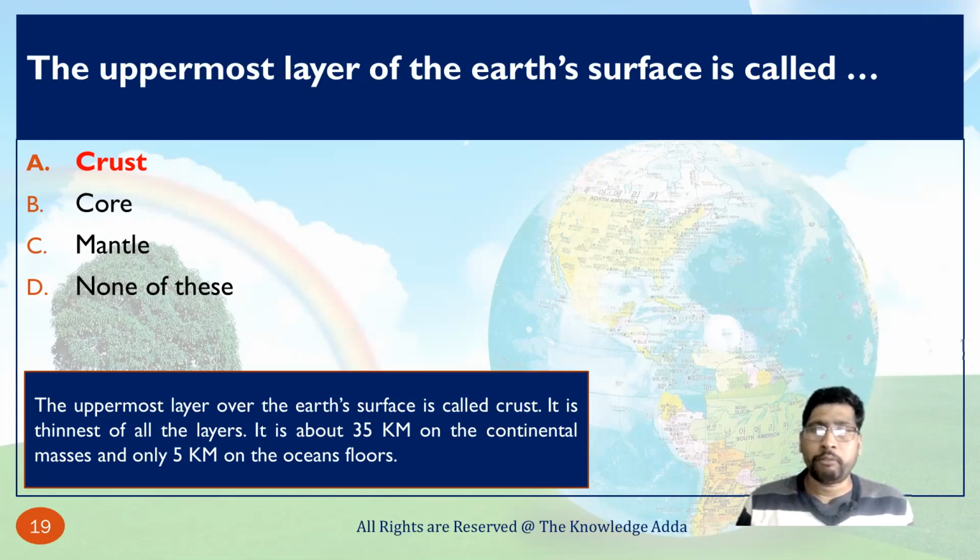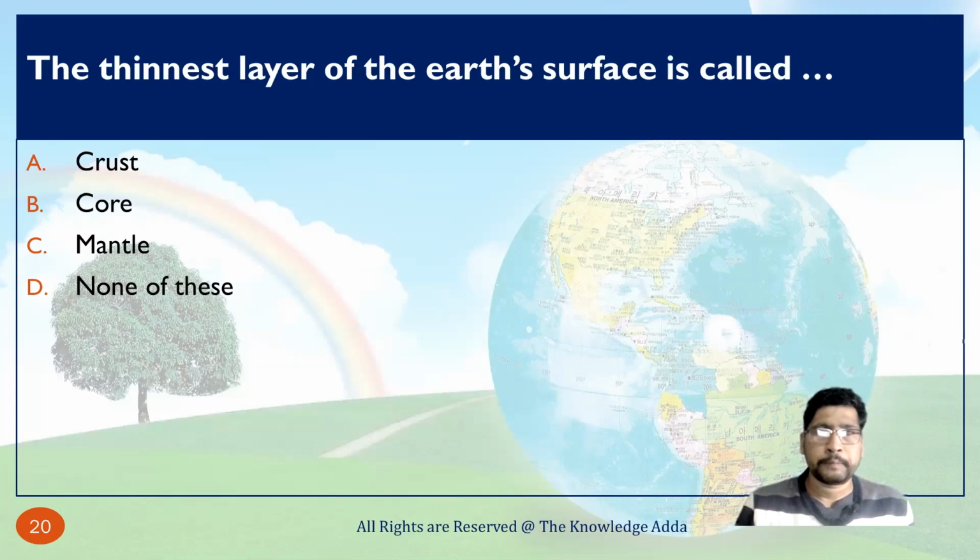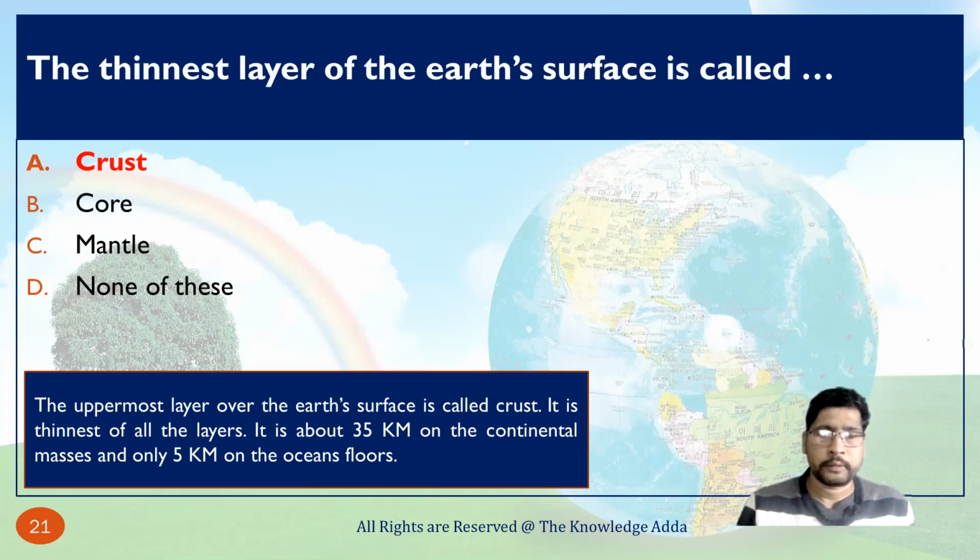When we are talking about the earth's interior, we basically have three layers: crust, mantle and core. The first layer is called crust, and that is 35 kilometers on continents and 5 km on the ocean floor. The thinnest layer of the earth is called crust; in the previous question we already discussed that the uppermost layer is crust, and that is also the thinnest layer.